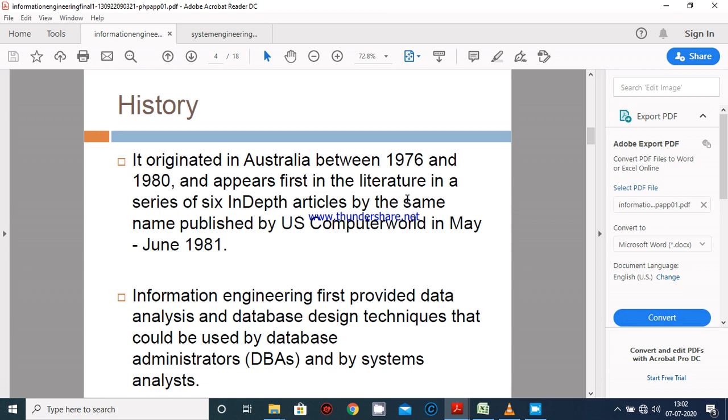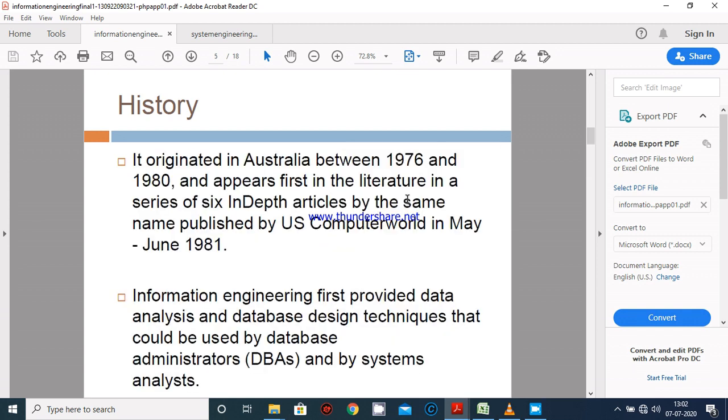So let's get back to the history of information engineering, which I covered in the PDF document, so that you can easily access it later. The history says information engineering originated in Australia between 1976 and the 1980s, and appeared first in the literature in a series of 6 in-depth articles of the same name, published by US Computer World in May-June 1981.